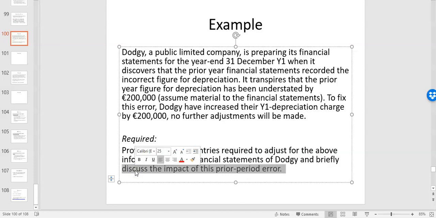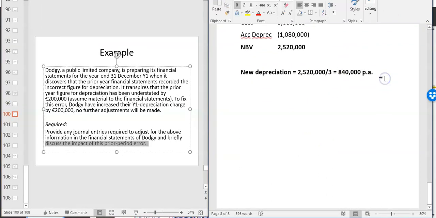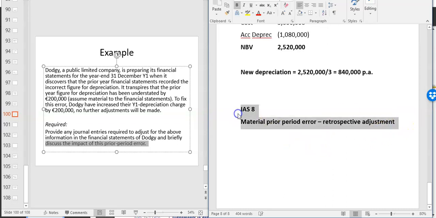You reference the technical standard, you reference the guidance, and then you provide your journal entries to explain what the treatment will be. So we'll set this up and see if we can give our key journal entries and the key explanation as well. Again, if you're explaining this, you'll be referencing IAS 8, saying material prior period error, and saying retrospective adjustment. You don't expect essays in this exam, but we expect you to be able to articulate the core technical references and explain the treatment.